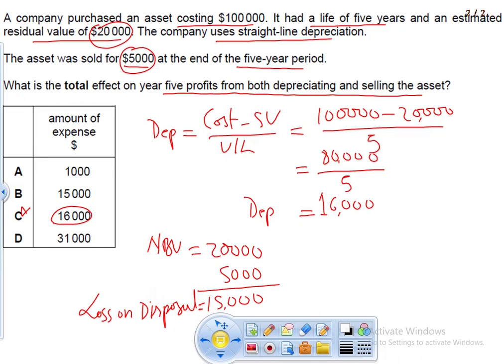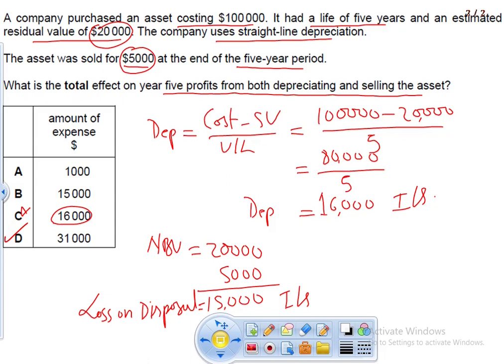We made a loss on disposal of 15,000, so this should also be written in the income statement, and this one also in the income statement. So the total that we write in the income statement is 15,000 plus 16,000, 31,000.